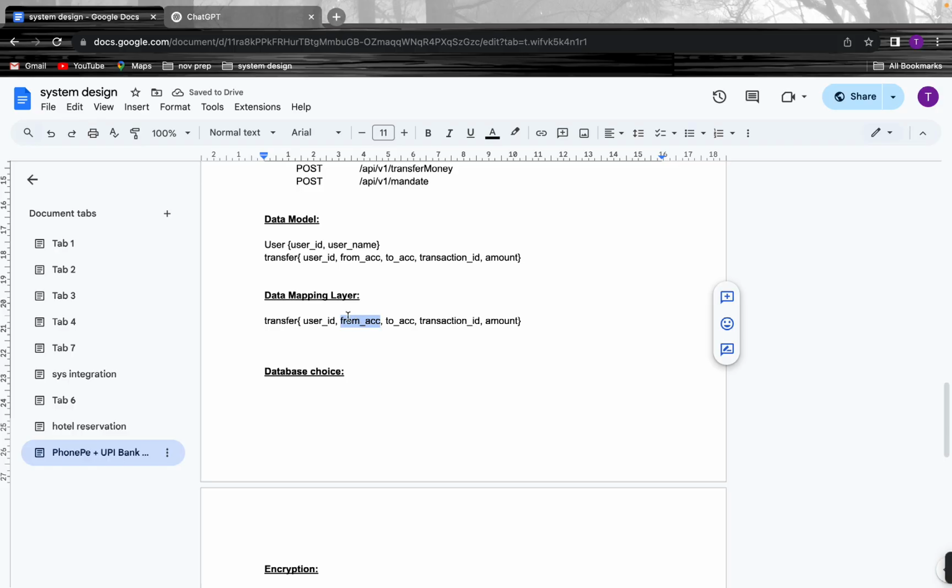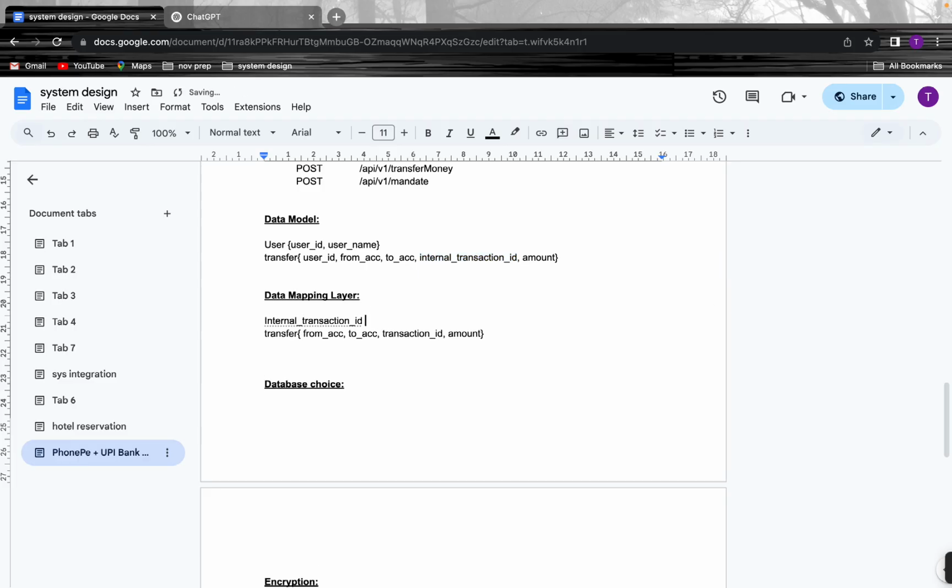The from account will have person A's UPI ID, so we don't want to send our user ID details to the system. Also, we don't want to send our transaction ID to the bank API. We don't want to expose it. So here we can have an internal transaction ID, and we map this internal transaction ID to the transaction ID. So we will be doing the data abstraction.